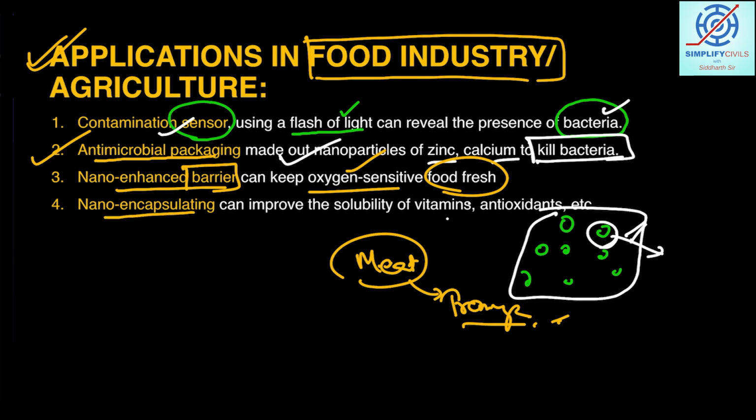Nano encapsulation means that it can improve the solubility of vitamins and antioxidants. If we coat a particular vitamin or mineral with a nano coating, encapsulation means we are coating it and then you are taking it. So the dissolvability or solubility of the particular product will increase because of the nano coating outside. That's it. So these are the 4 examples.